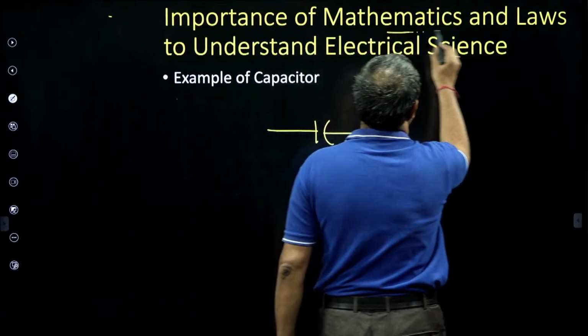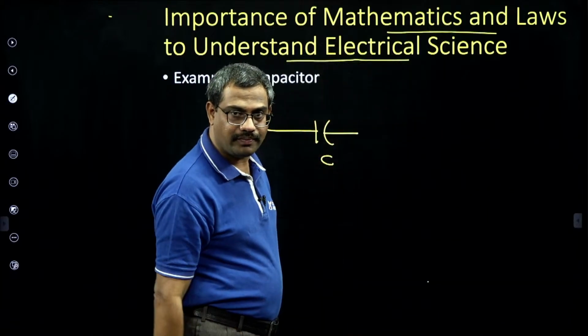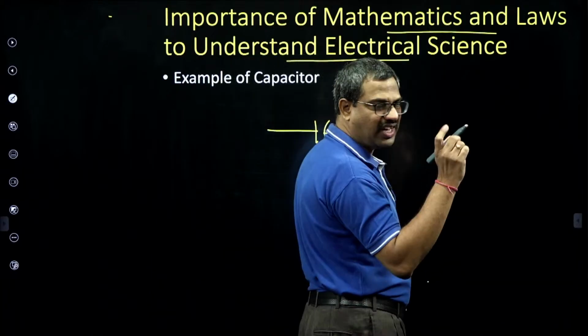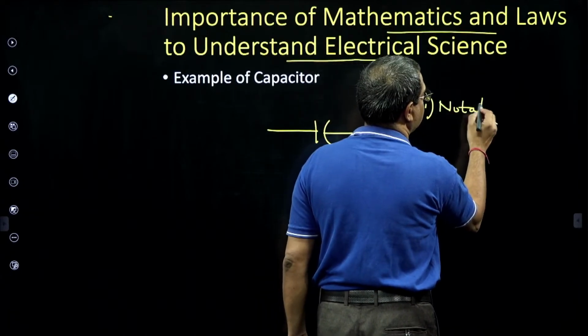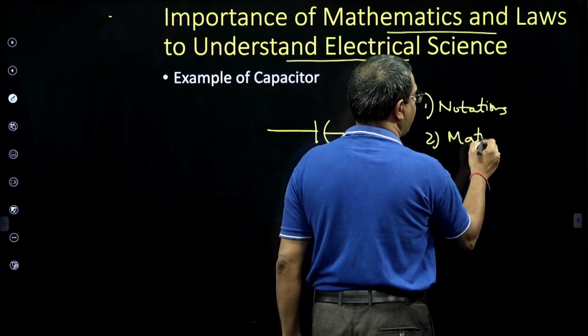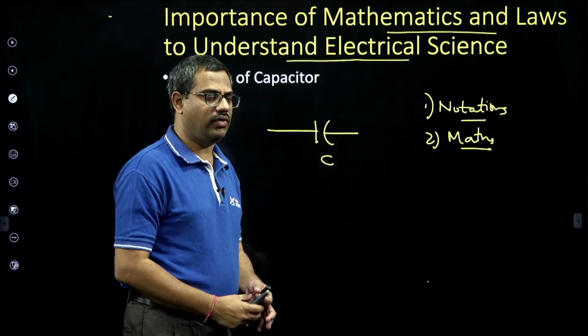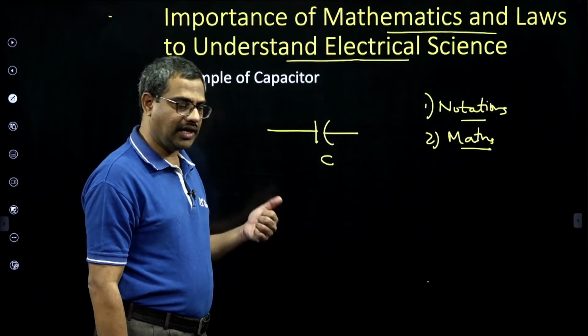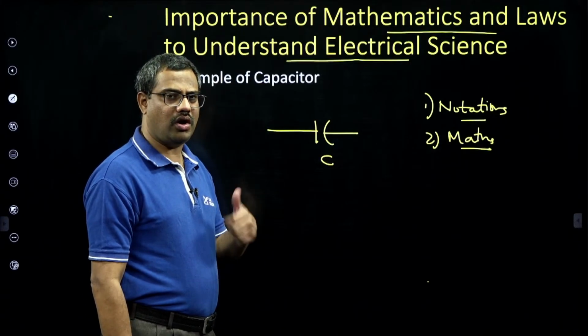The importance of mathematics and laws, that is what I want to highlight. So we can learn electrical engineering by respecting notations. First is notations, and second is maths. What are notations? Notations involve everything. They involve how to represent, taking polarity for voltage, direction for current, units. All these come under notation.